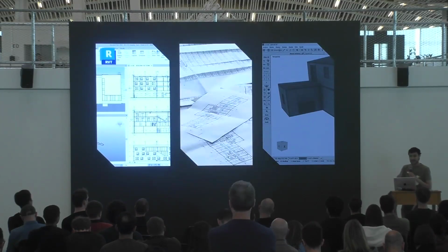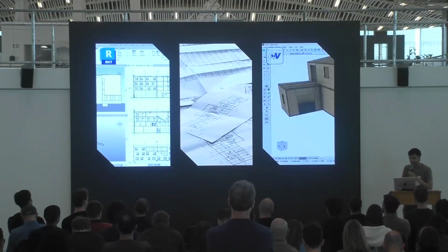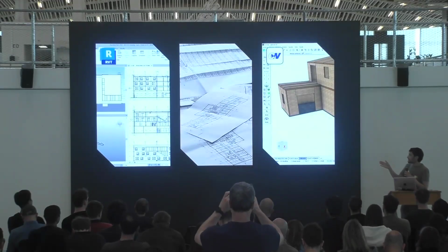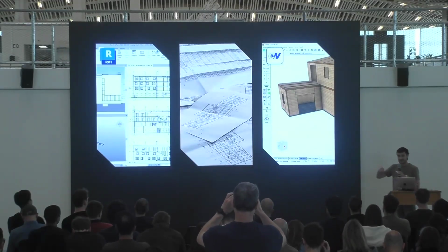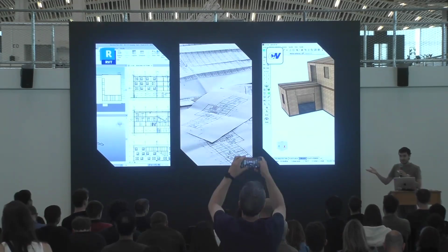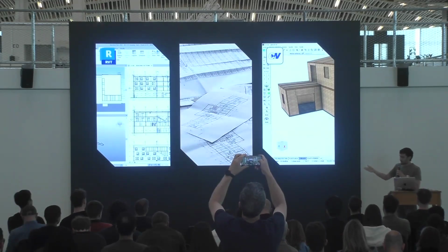Then this building gets exported onto 2D plans, either by literally printing them onto paper or as PDFs. And then the timber engineer has to manually redraw these plans again in another specialized software, in this case, CADwork. Of course, this takes time and can lead to some mistakes because there's some manual work done over again.